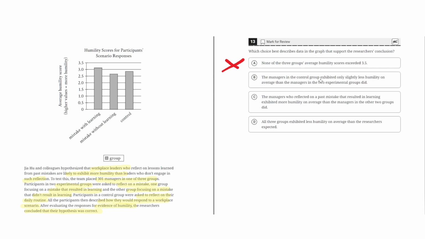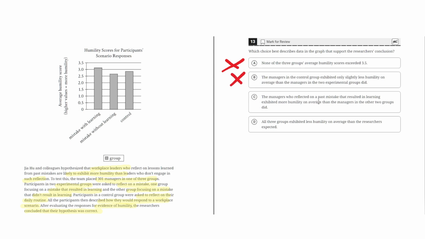B. The managers in the control group exhibited only slightly less humility on average than the managers in the two experimental groups did. This is incorrect because although the control group did have a slightly lower humility score on average than those with mistakes with learning, they didn't for those with mistakes without learning. Therefore, this does not properly match the data in the graph, so B is incorrect.